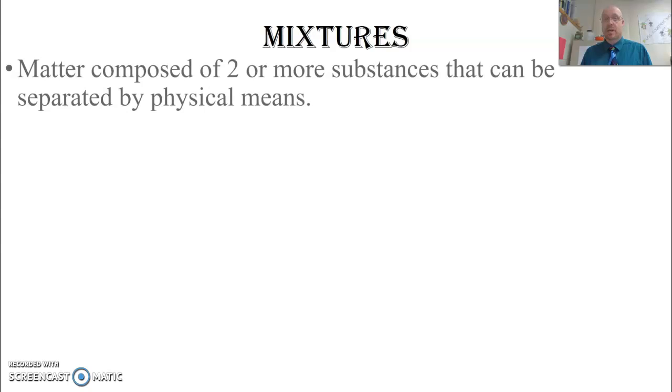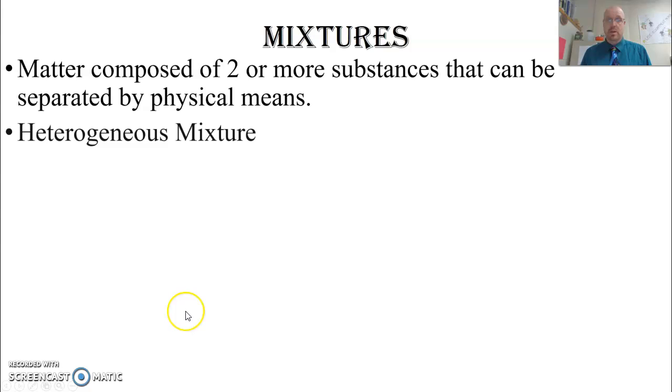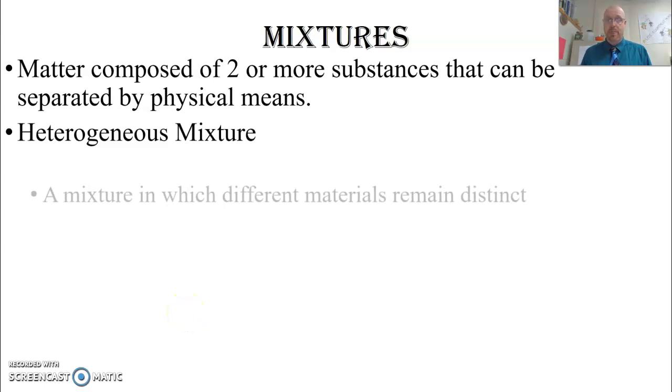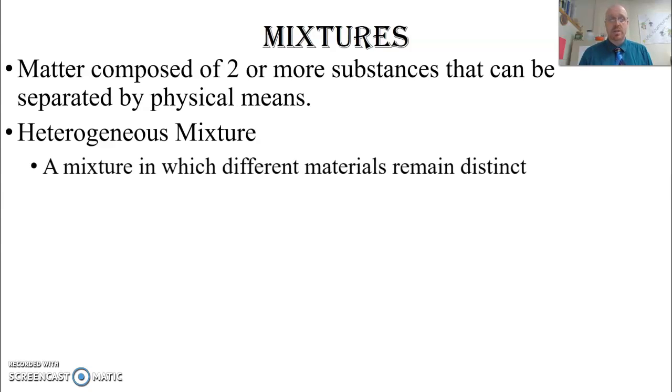The next thing we'd like to talk about are mixtures. What is a mixture? A mixture is matter composed of two or more substances that can be separated by physical means. That means we can take them apart. They're not attached like a compound, put together with chemical bonding. And one type of mixture is called a heterogeneous mixture. A heterogeneous mixture is a mixture in which different materials remain distinct.